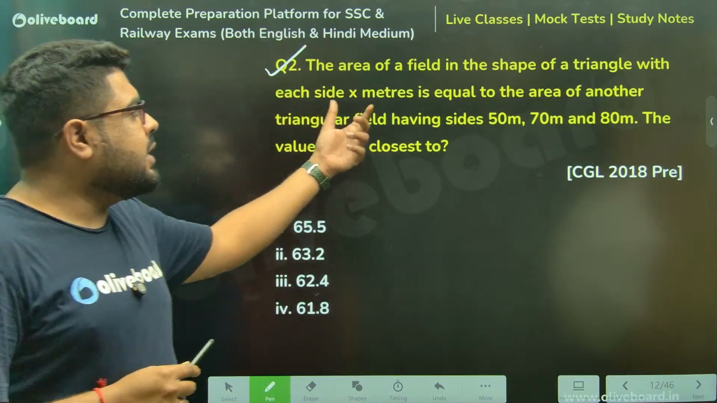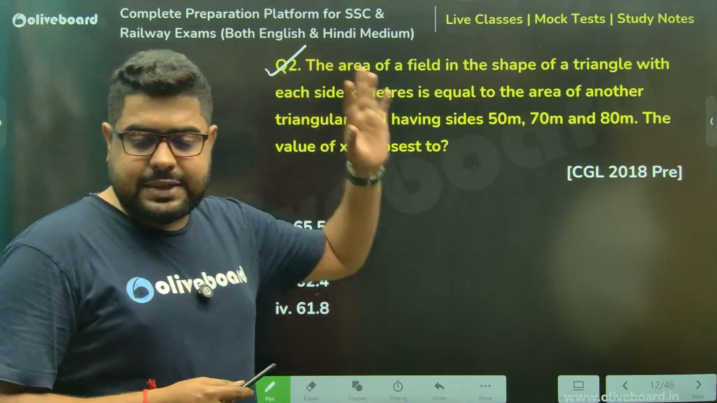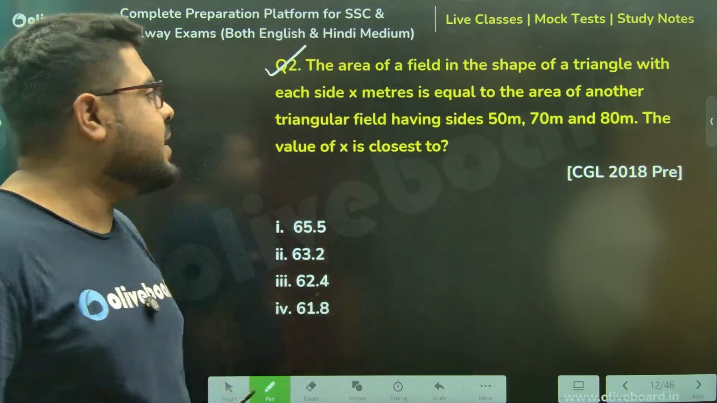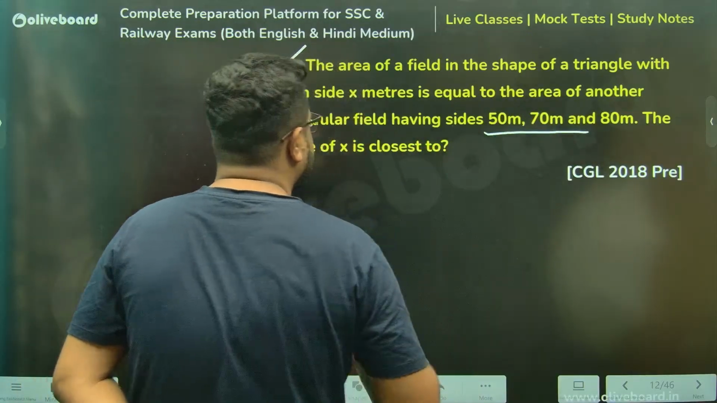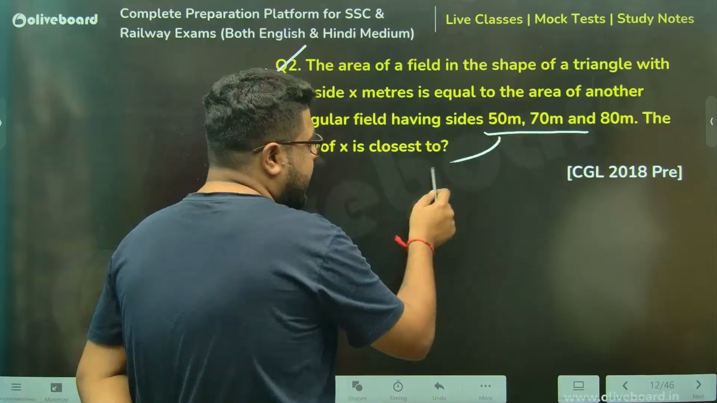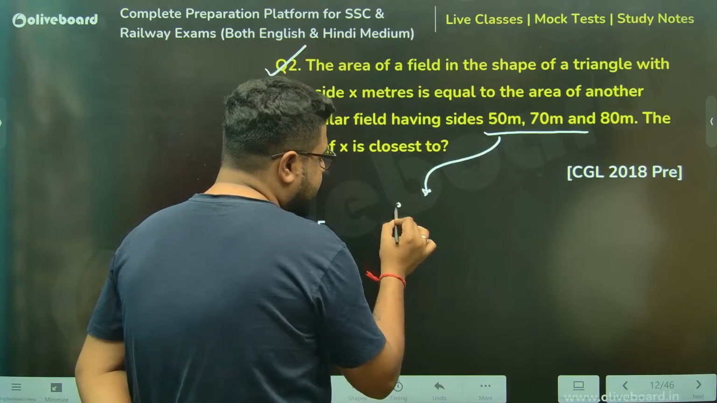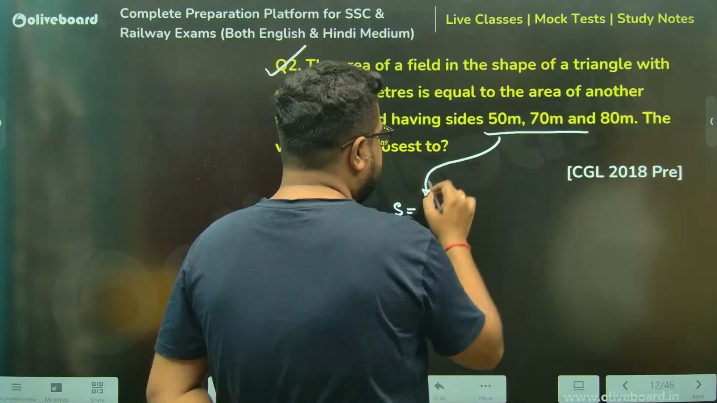Area of a field in the shape of a triangle with each side x, meaning it's a kind of equilateral triangle. Area of another field having this radius. So x is closest to what? First of all, let's figure out the area of this. Over here, what is the value of S? 50, 70, 80, 150, 200 by 3.